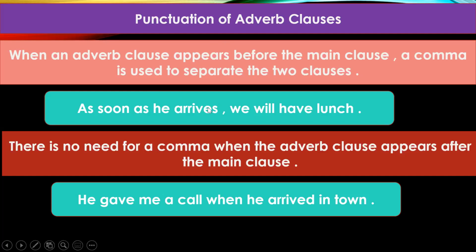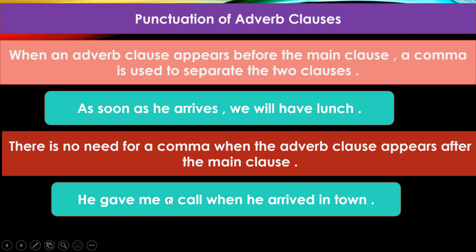Like, as soon as he arrives, we will have lunch. So this is the adverb clause. So this adverb clause, when it comes before the main clause, we will have lunch, then it is used to separate the two clauses in a sentence. When this adverb clause comes before the main clause, then we put a comma. And if we write this sentence like, we will have lunch as soon as he arrives, we do not need a comma. There is no need for a comma when the adverb clause appears after the main clause.